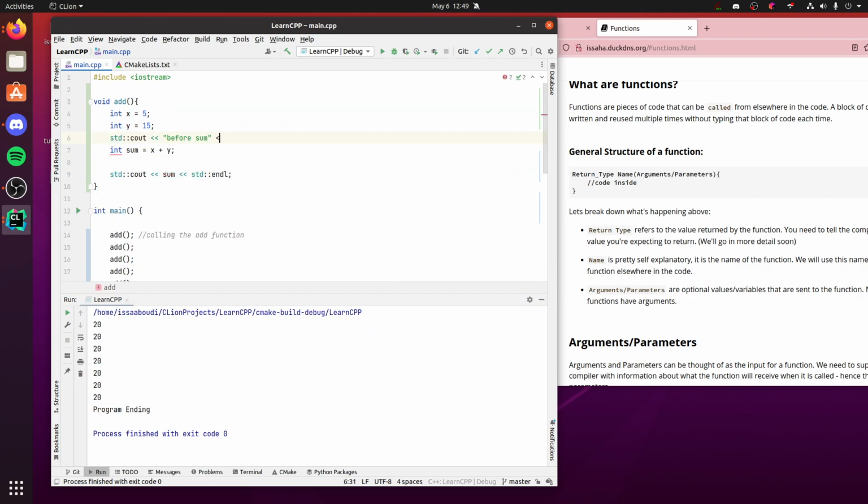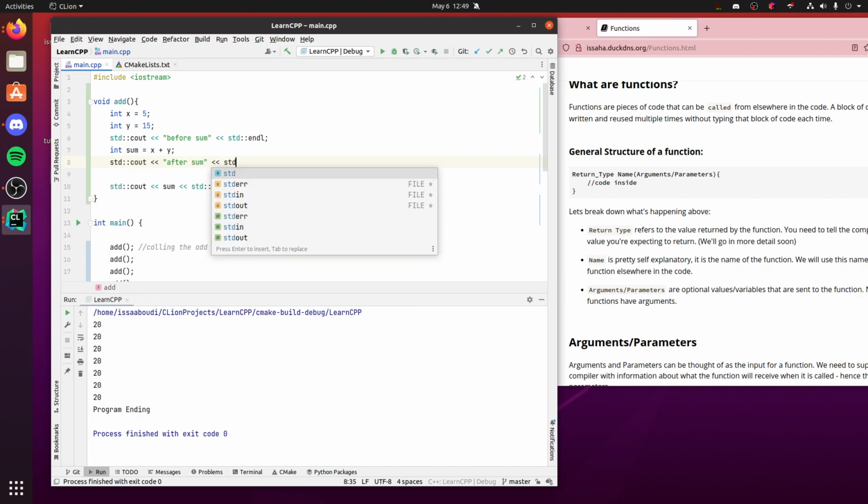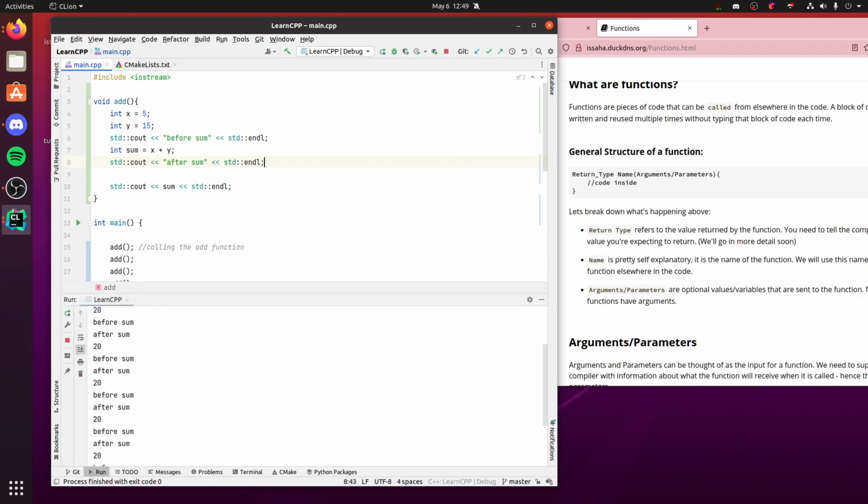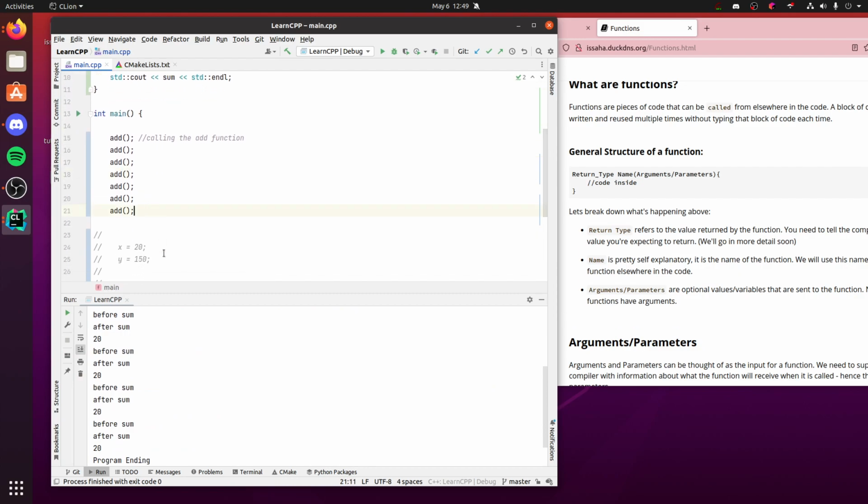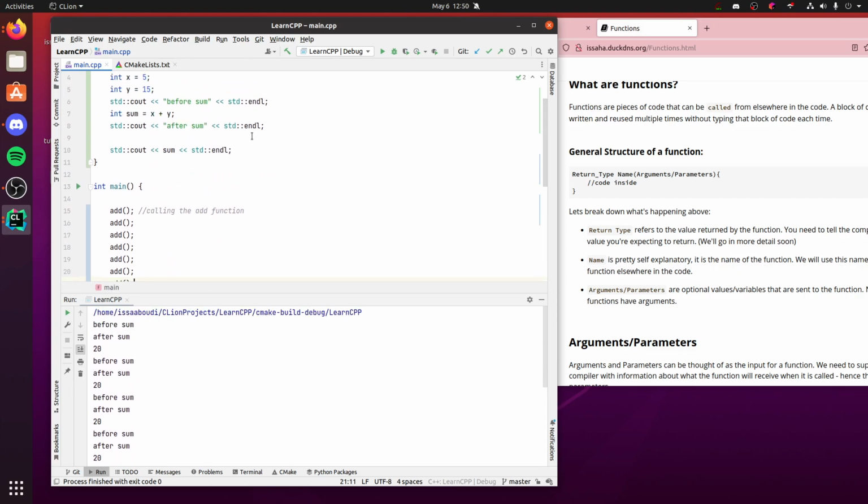Before sum, after sum. So it's doing all this every single time we call it, as you can see here. So that's cool.